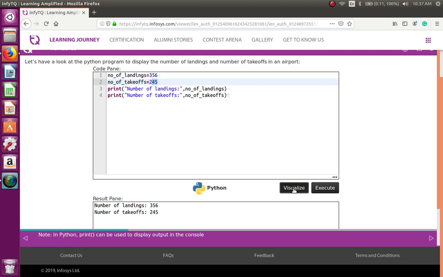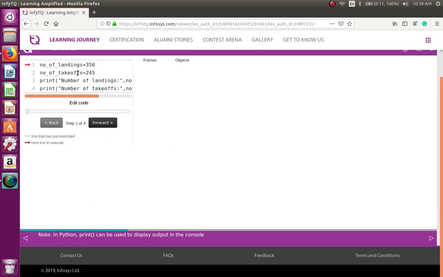Yes, let's visualize this. So step by step, these are the 4 lines of code, and this arrow mark shows the current line where the execution is currently in. So it's the first line, number of landings 356. What happens here? Let's click forward. Yes, in the global frame a variable is created named number of landings and the value 356 is assigned. I am sure you should have predicted the next line. Number of takeoffs, yes, number of takeoffs 245.